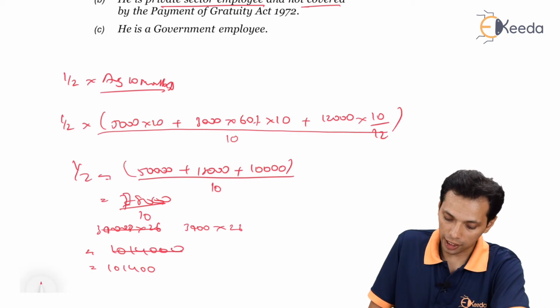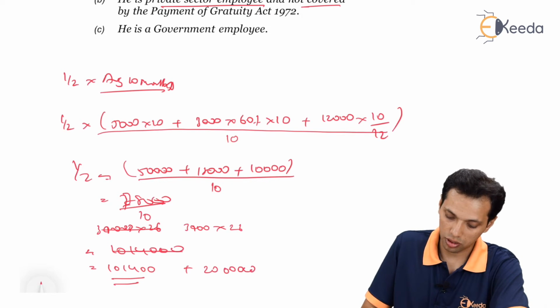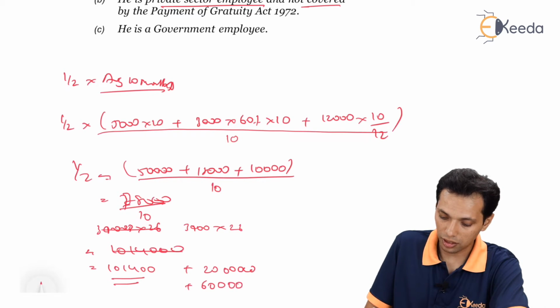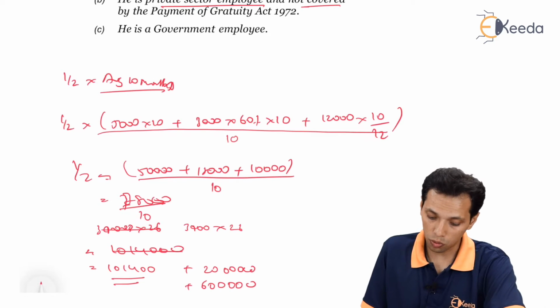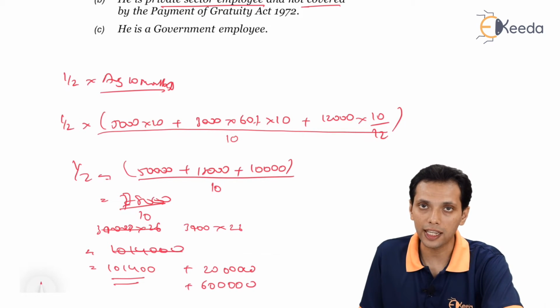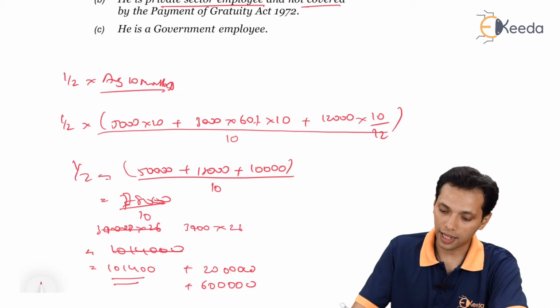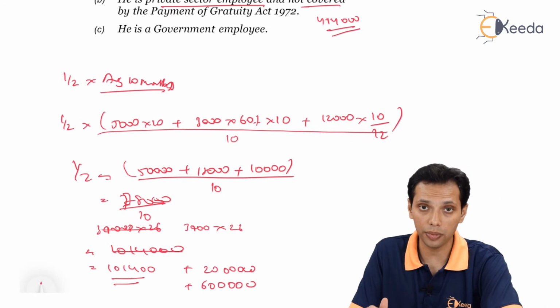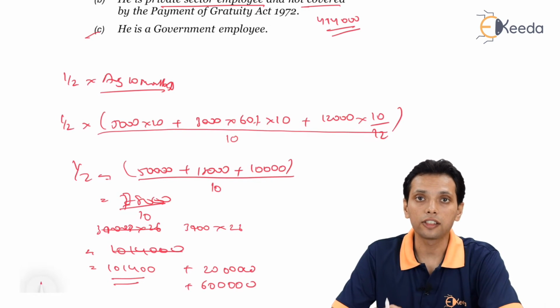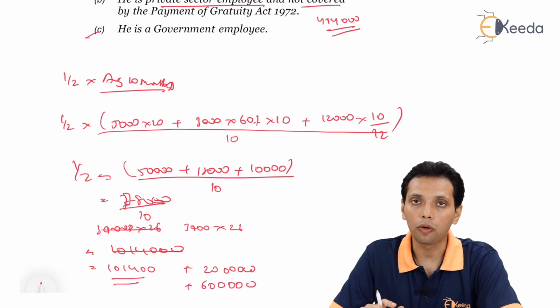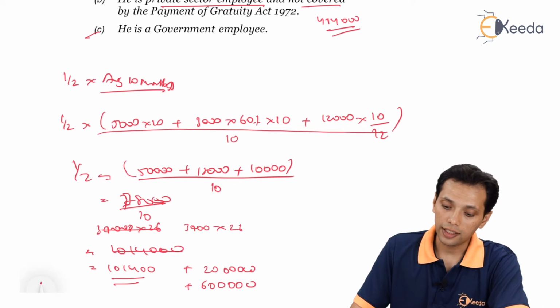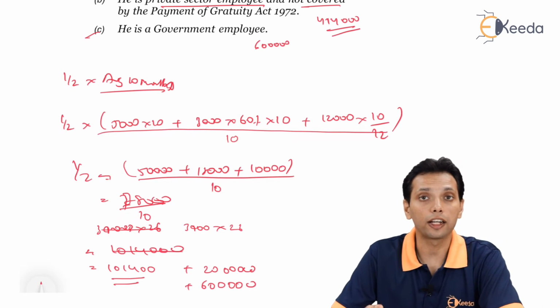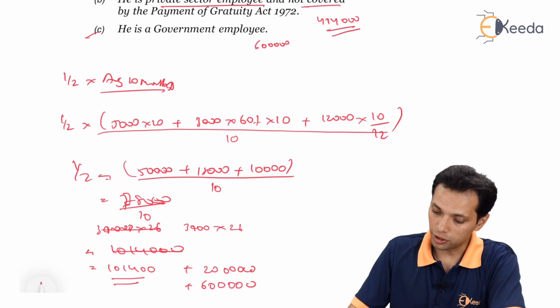1,01,400 is the exemption amount, and it will be compared with 20 lakhs and the gratuity received of 6 lakhs, whichever is least. So 1,01,400 would be the gratuity exemption amount, and the taxable amount will be 4,98,600 in category B. And in category C, as he's a government employee, the amount is fully exempt, so the entire 6 lakh amount will be exempt in the hands of the government employee, and nothing is taxable.